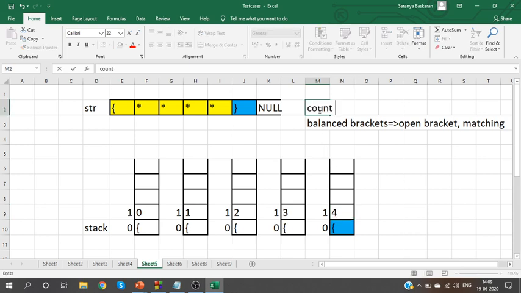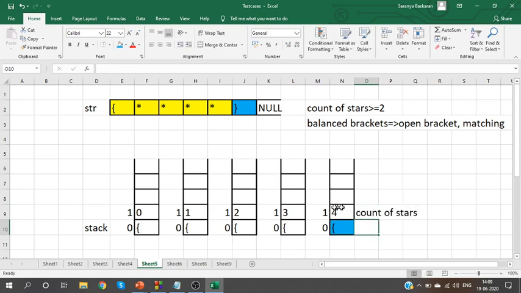Yes, count of stars should be greater than or equal to 2. That is the condition we set. So, at the top of stack, I have count of stars.